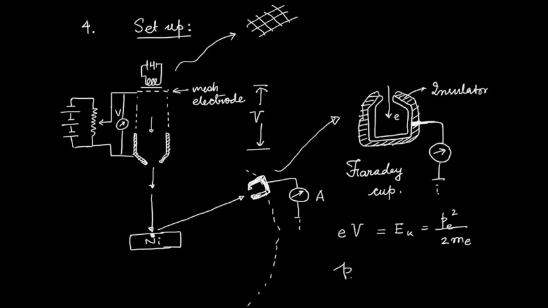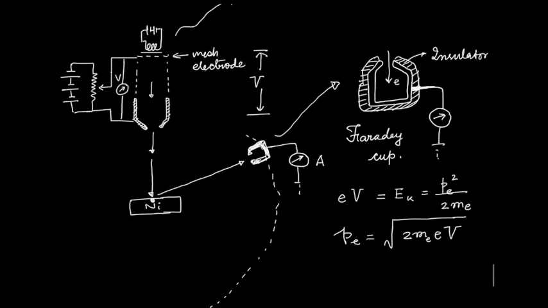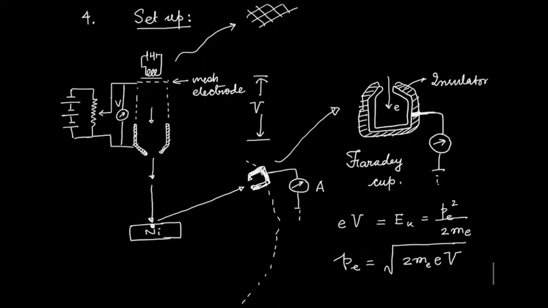Or I can write that p is root over 2 m_e e V, where m_e is the mass of the electron and e is the charge of the electron. Okay. So this is what the setup is.